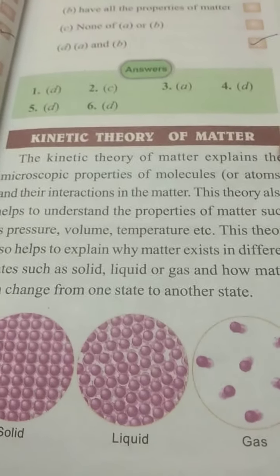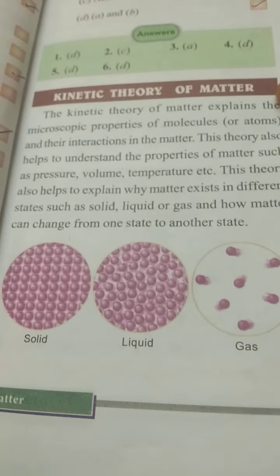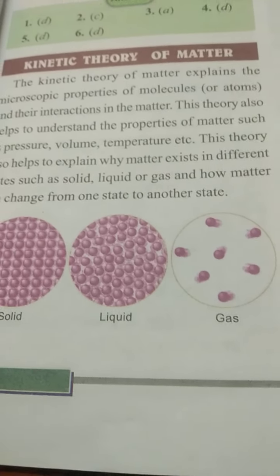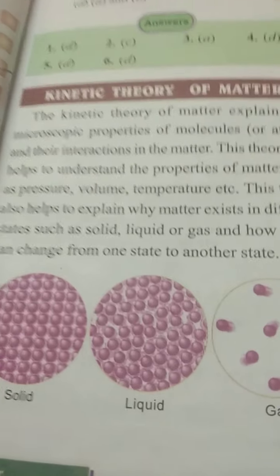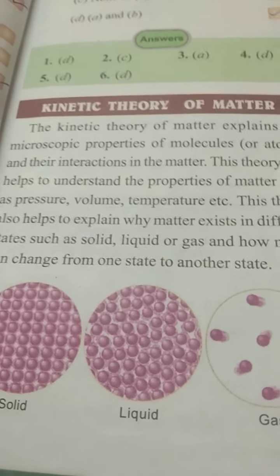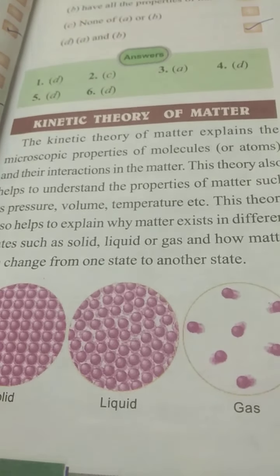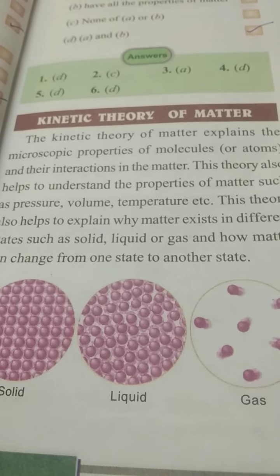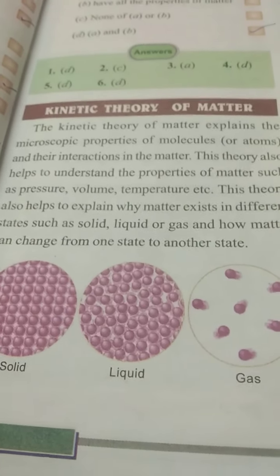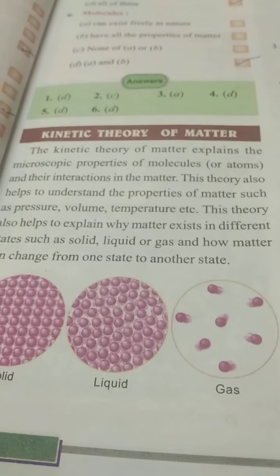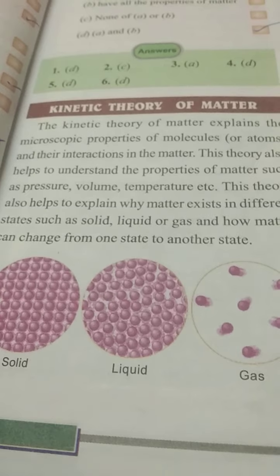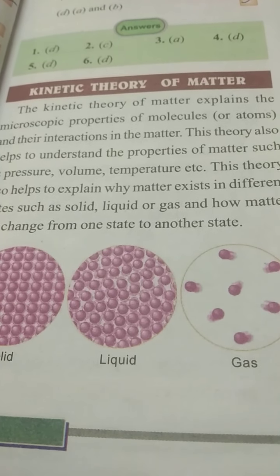This theory also helps to understand the properties of matter such as pressure, volume, temperature, etc. This theory also helps to explain why matter exists in different states such as solid, liquid or gas.